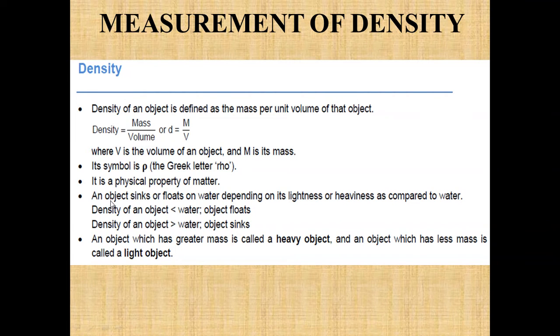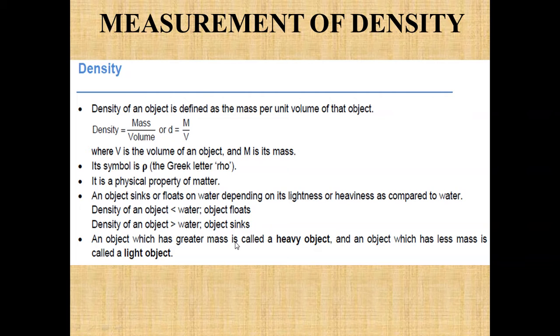Now whether an object sinks or floats on the water depends only on whether it is lighter or heavier as compared to the water. If the density of an object is less than water, then the object is going to float, and if the density of an object is greater than water, then the object is going to sink. The object which has greater mass is called a heavy object, and the object which has less mass is called a light object.